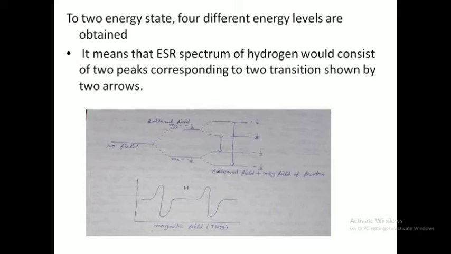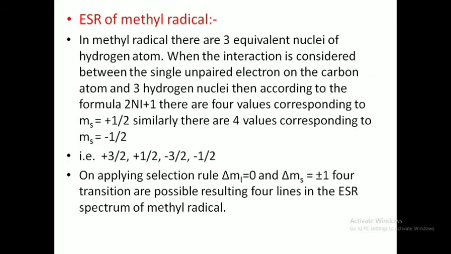Now for the second example, we can take the methyl radical. In the methyl radical, the free electron is present on the carbon atom and there are three equivalent hydrogen nuclei.